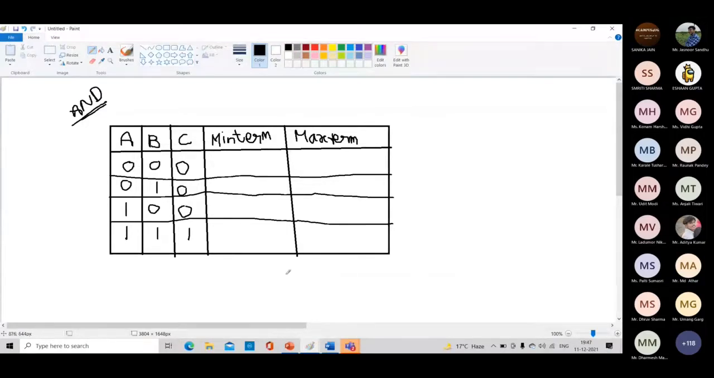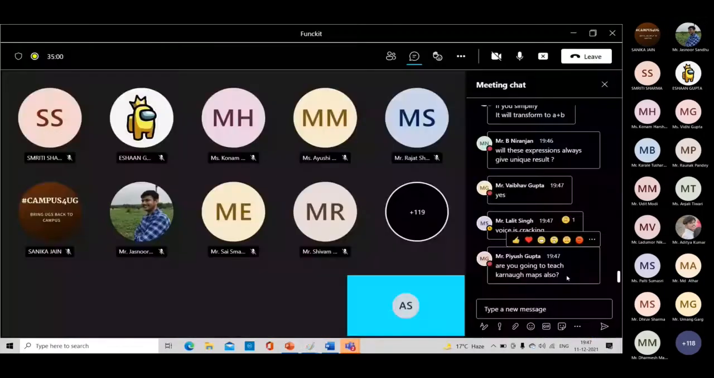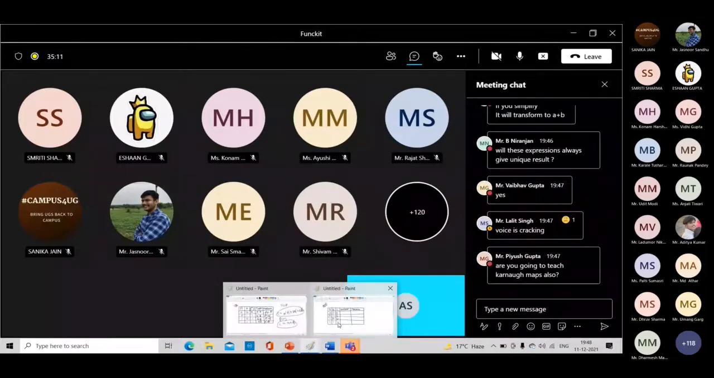Are you going to teach K-map? Yeah, I'm going to teach K-map also. So please clear your SOP and POS for AND first. Is anyone solving the AND gate question?